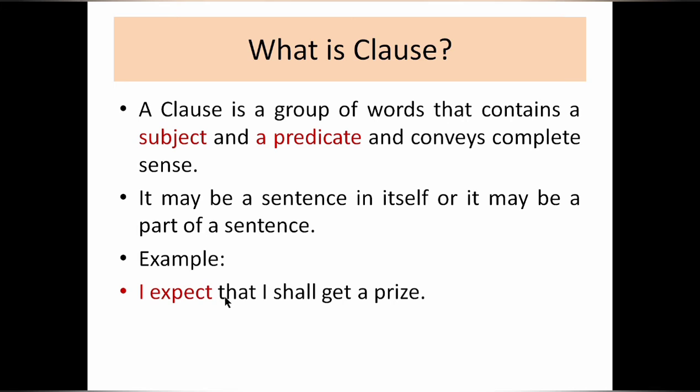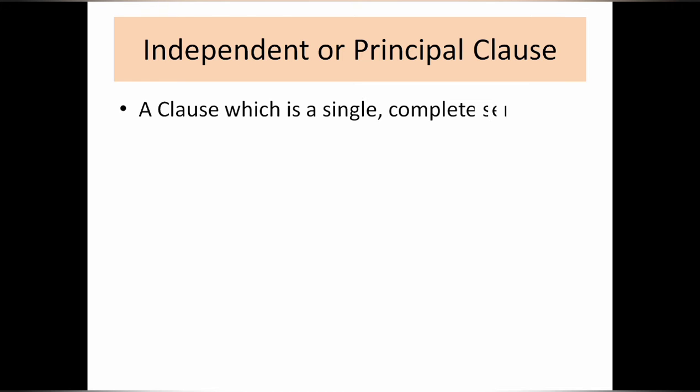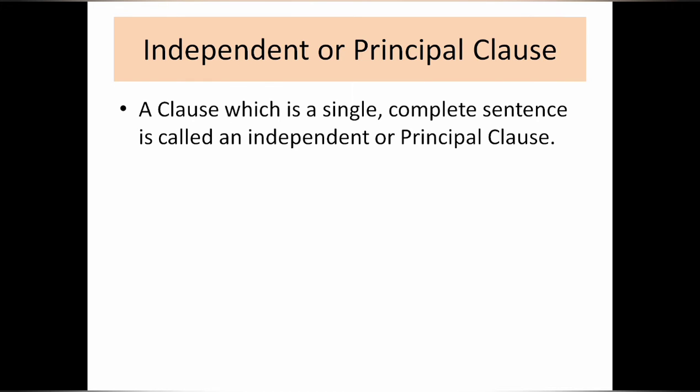Again, come to the next part, that is, I shall get a prize. So again, it is also a clause because it has a subject and it has a predicate also. But there is quite a vast difference between I expect and I shall get a prize. And now what is the difference? I will tell next. So the next is the dependent or the independent or the principal clause, that is, the main clause.